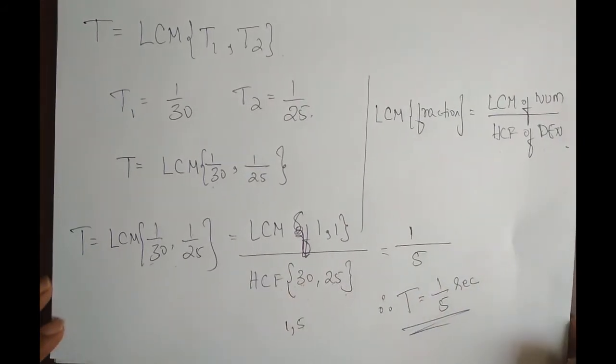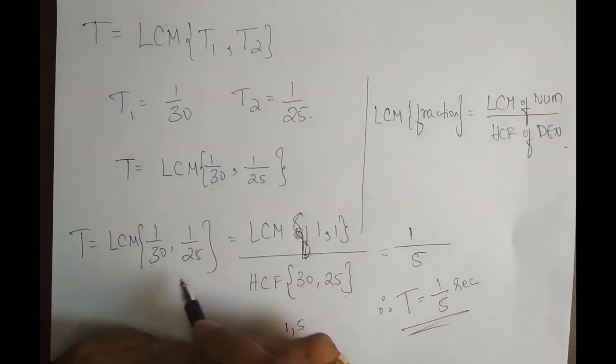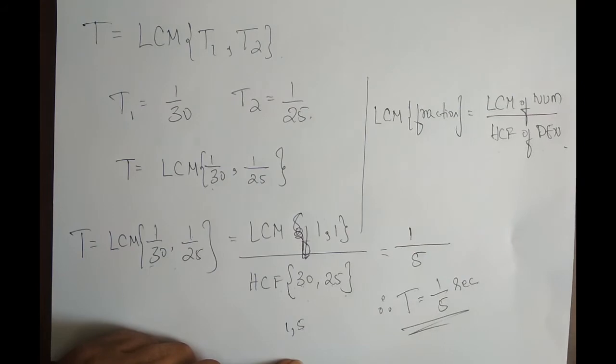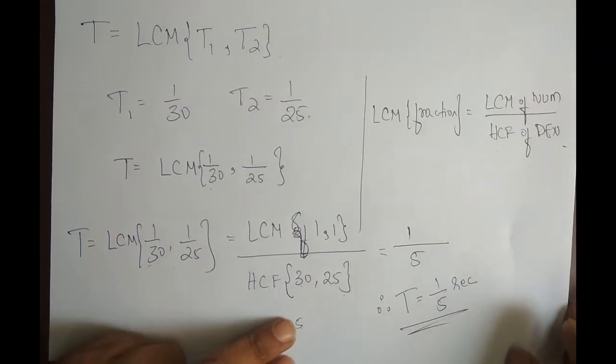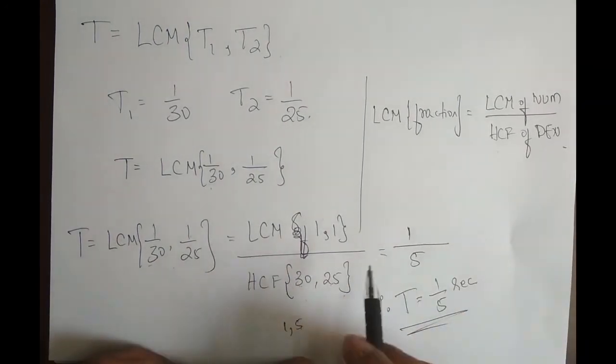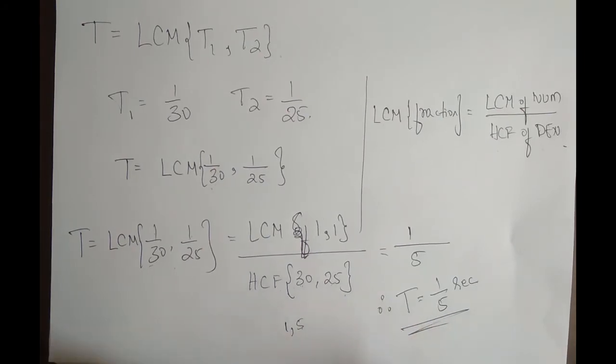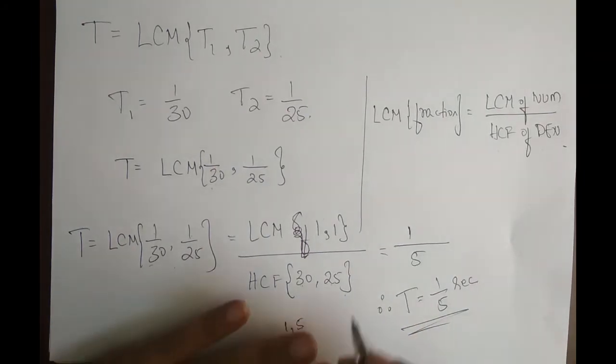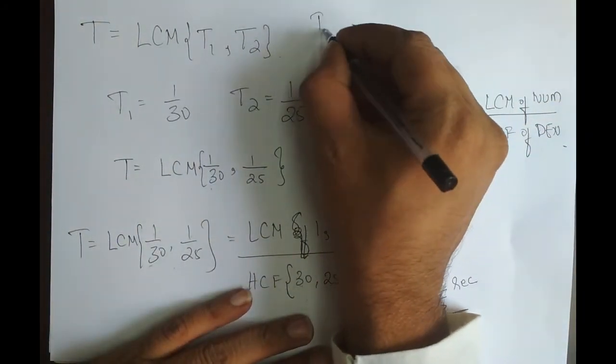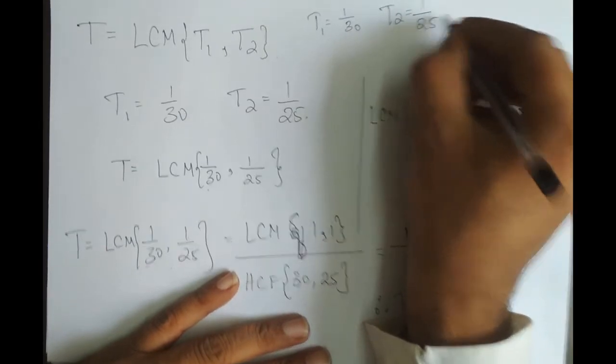I have one more shortcut method to find the fundamental period. You can make use of that, or you can make use of this formula also. No big deal, you get the same result. What was T1? T1 is 1 by 30. What was T2? T2 is 1 by 25.